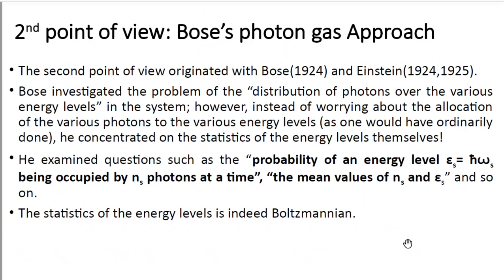Now, so far what we have discussed is Planck's approach, where we considered the black body radiation as a collection of harmonic oscillators, and from the partition function approach which we have learned in the lecture on canonical ensemble, we have deduced Planck's radiation formula. Now we will treat the black body radiation in another approach, known as the Bose-Einstein approach.